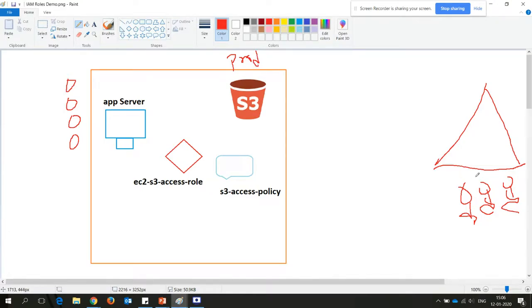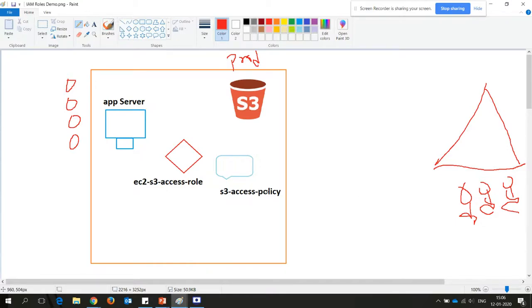So in this situation, you have to use an identity provider. There is some setup, which we will talk about later in another session.